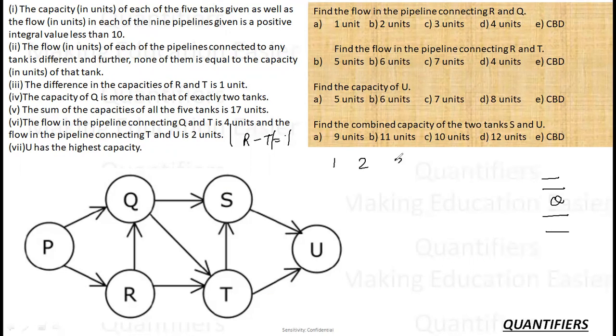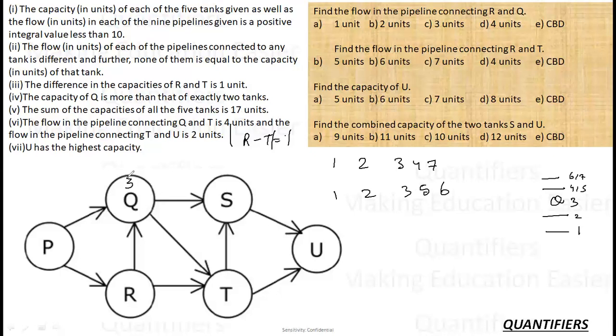So if I am giving them 1, 2, 3, 4, 5, the sum is 15. I have to make the sum 17. So how much do I need? 2 extra. So if I need 2 extra, how can I allocate 2 extra? One way is I can put the values as this: 5 to 7, 2 extra. Another is the values 1, 2, 3, and I increase this one by one and this one also at the end. These are the only two ways in which I can allocate 17 to 5 numbers, giving all of them distinct values. So if I observe carefully, the bottom half, or I can say this part, remains the same in both the cases. So basically the capacities are 1, 2, 3. This can be 4, 5, and this can be 6, 7. Right? Okay. So Q is definitely 3.